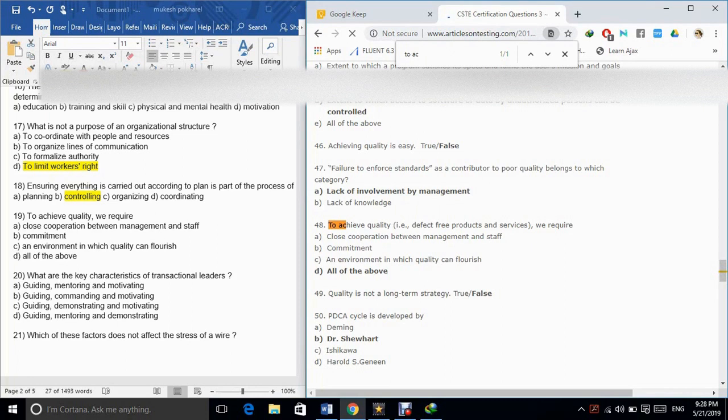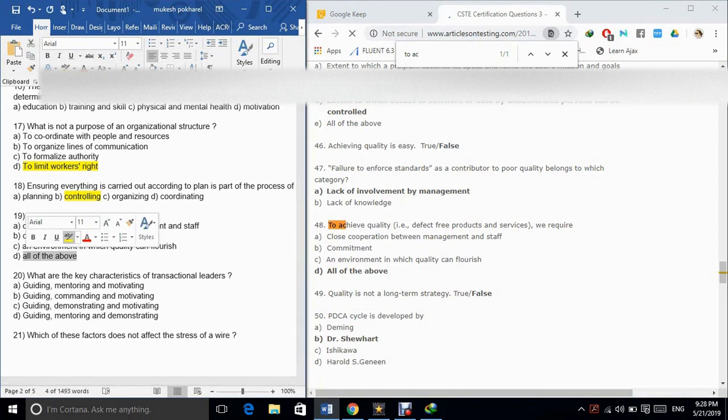19. To achieve quality, we require A. Close cooperation between management and staff. B. Commitment. C. An environment in which quality can flourish. D. All of the above. The correct answer is option D.